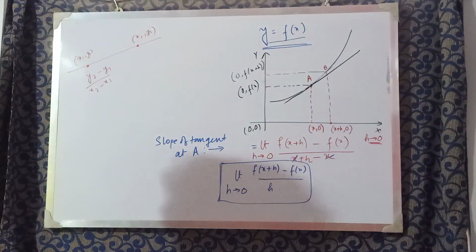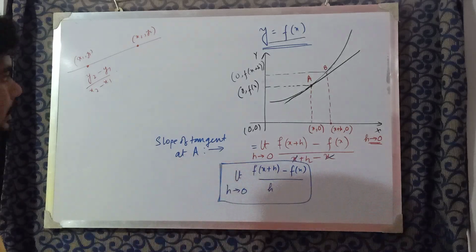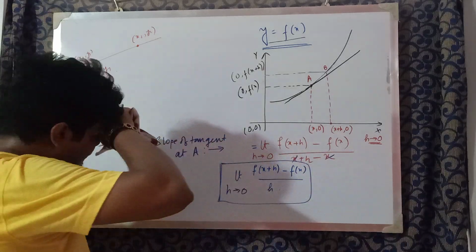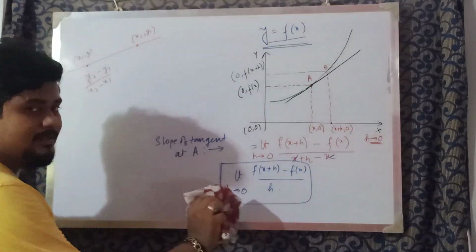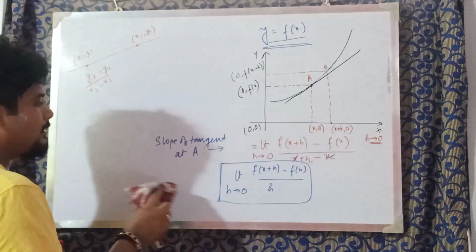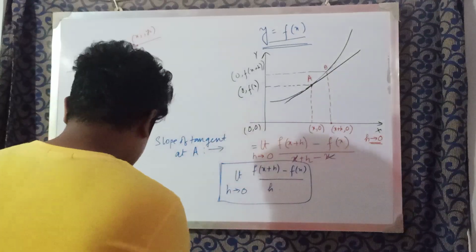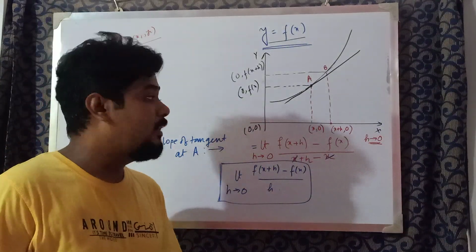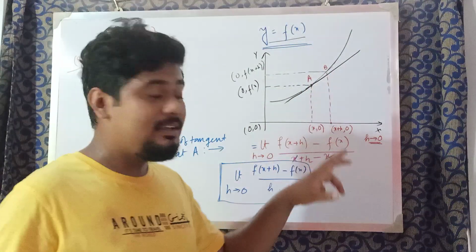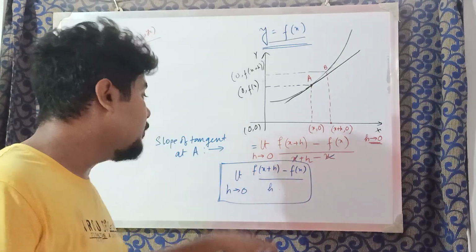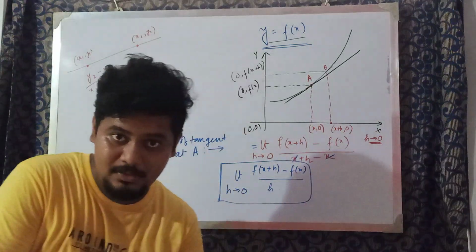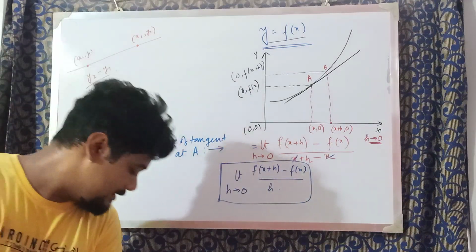Now, as I was telling you, I will teach you in another way. Just listen to me. This is the formula. We will get this formula only once again. I am not rubbing anything. See, previously I did what? I took 2 points A, B which were h units away along the x-axis, and then at last we imposed the condition limit h tends to 0.